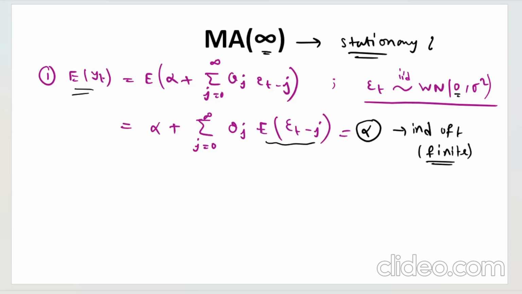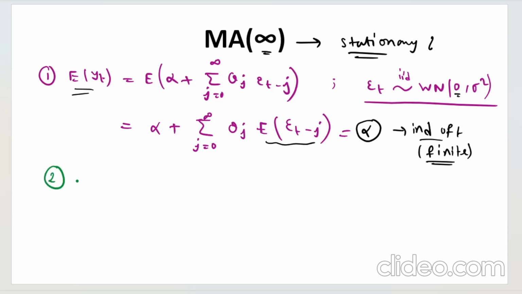This is a prerequisite. Not only that, they also have to be finite quantities, and that is the additional restriction that you have for MA infinity. In case of MA1 and MAQ processes, we only checked if they are independent of t, but now you have to also ensure that they are finite in nature, right?